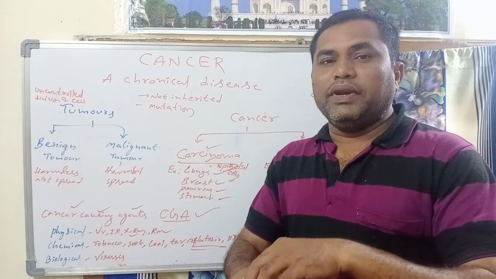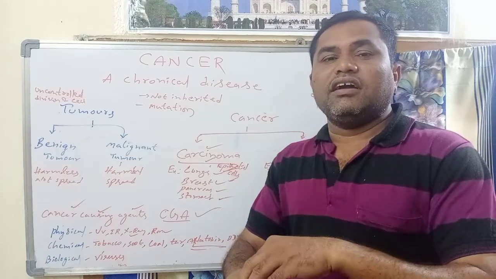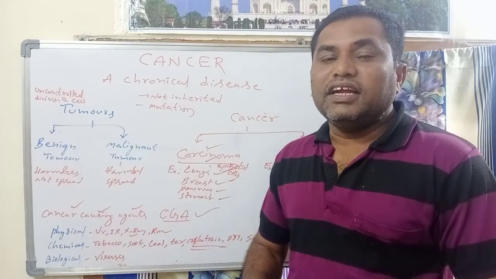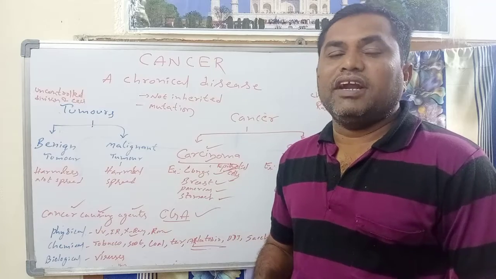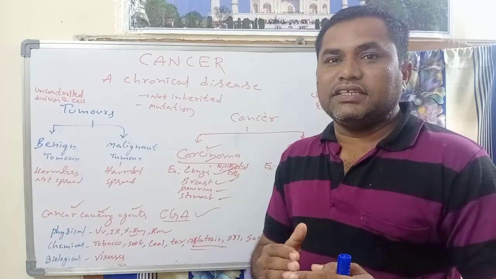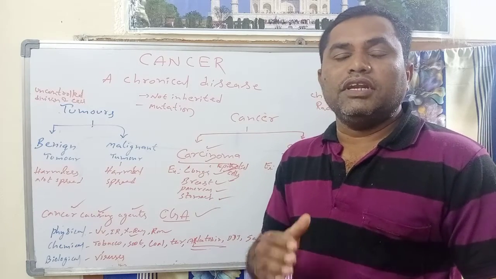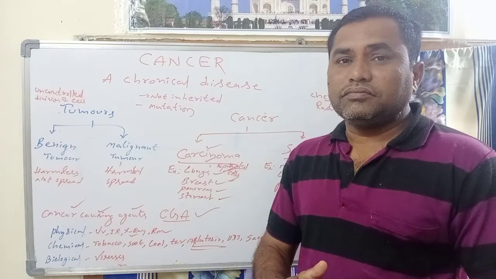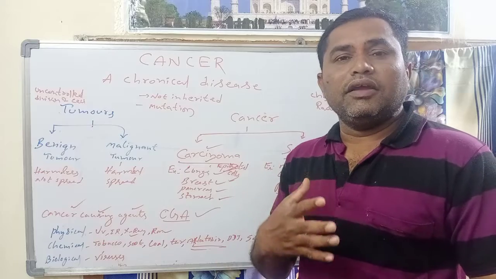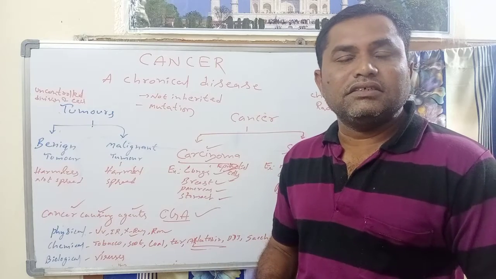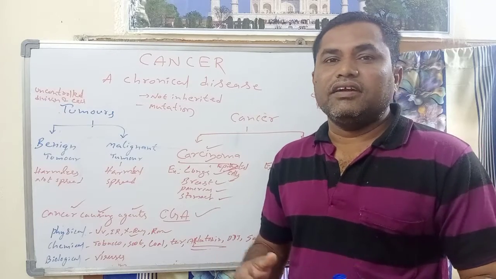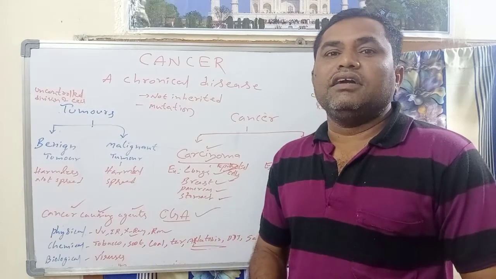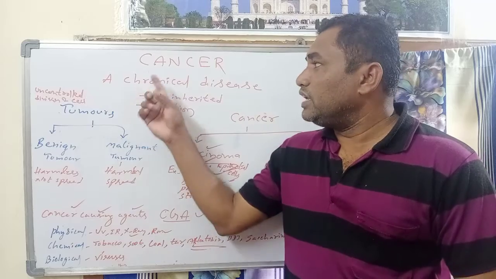So in a particular place, if the cells undergo division in an uncontrolled manner, it leads to cancer. Whether it is in blood cells, lymph nodes, lymph cells, skin, or important vital organs like lungs, muscles, and elsewhere, if uncontrolled divisions of cells occur, it leads to cancer. So let us go to that.